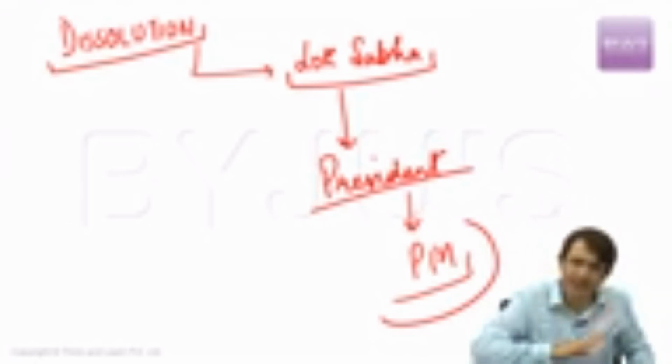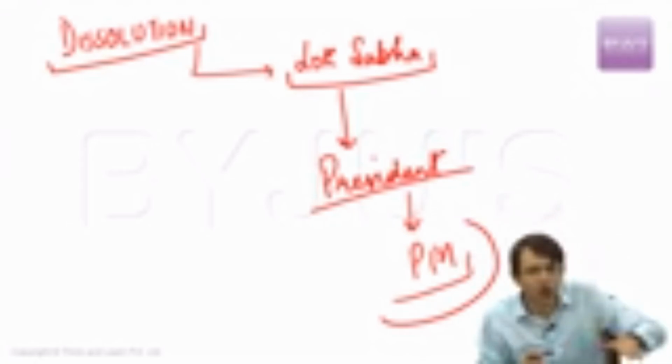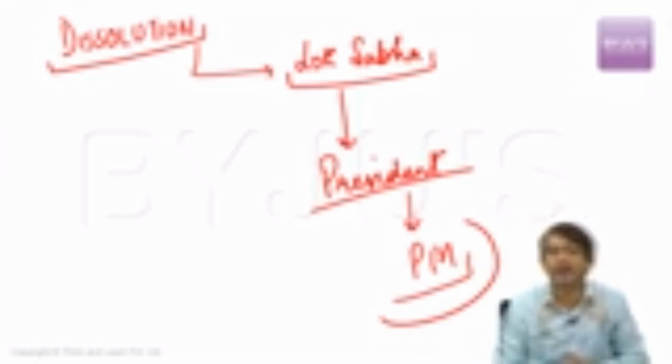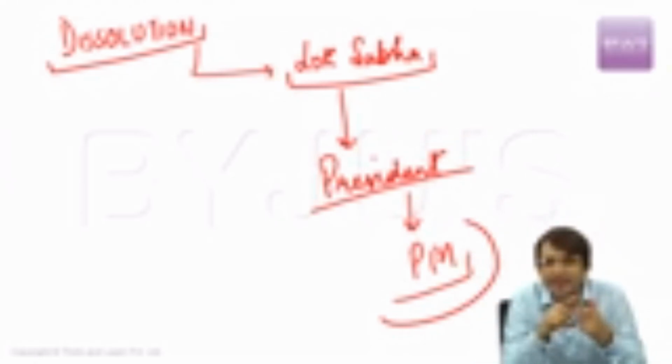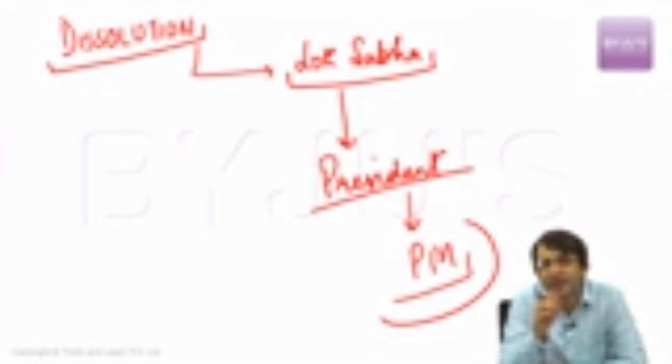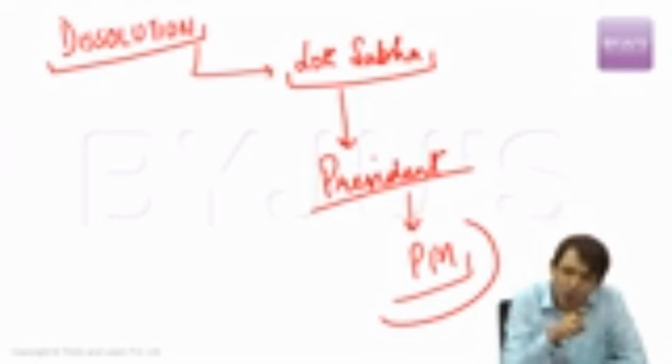Adjournment, prorogation, that I think has been explained. But what about dissolution? Dissolution dissolves the Lok Sabha. Who has the power to dissolve the Lok Sabha? The President. And that too only on the advice of the Prime Minister of India. Now, we have seen with adjournment, nothing happens to the bills, nothing happens to the motions, nothing happens to the resolutions. We will discuss later what we exactly mean by motion, what we mean by resolution. But here, in prorogation, the bills do not lapse, but the motions and resolutions lapse.